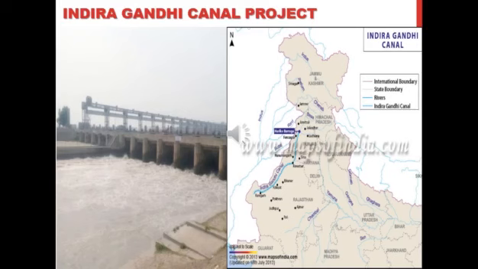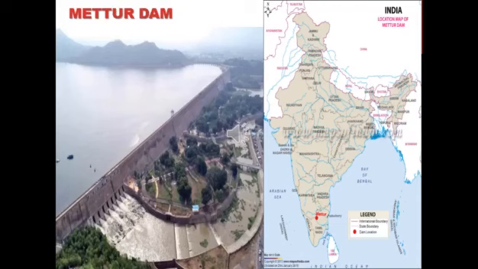The last one, the Mettur Dam, which was built across the river Kaveri. It is the most important multipurpose project in Tamil Nadu. The state benefited by the Mettur Dam was Tamil Nadu.